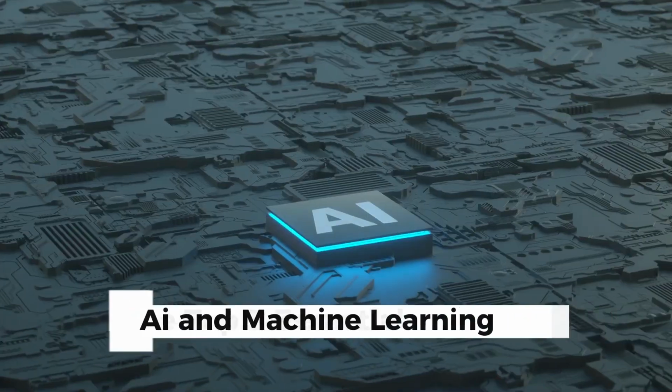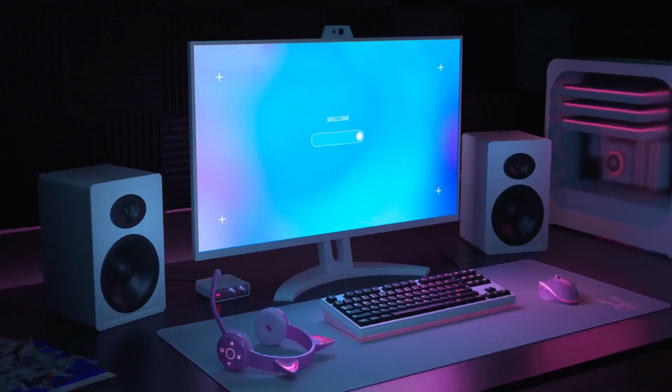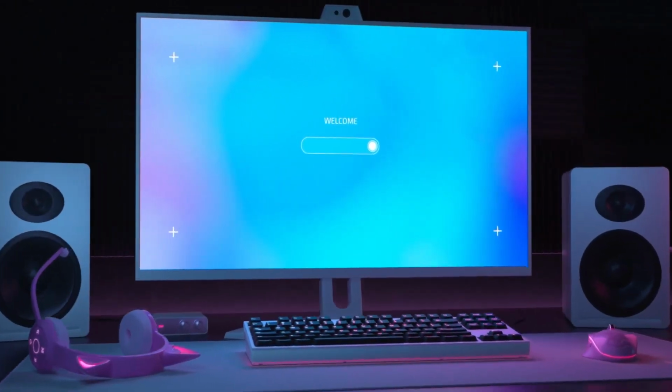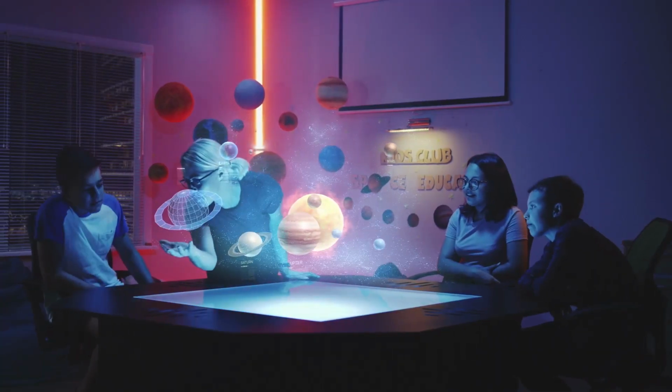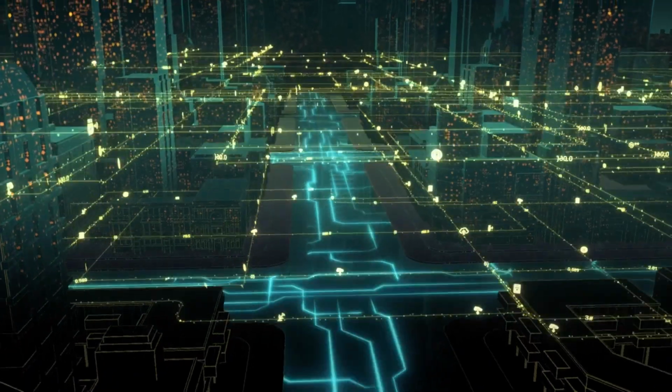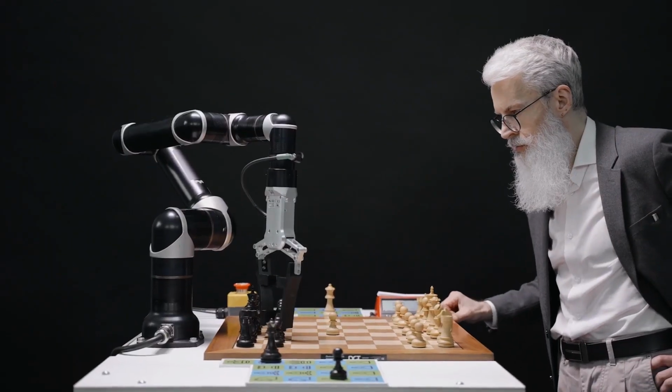And there you have it, the top 5 essential AI and machine learning concepts for beginners. We hope this video has shed some light on these fundamental concepts and inspired you to embark on your AI journey. Remember, the field of AI is vast and ever-evolving, so keep exploring, learning, and experimenting.